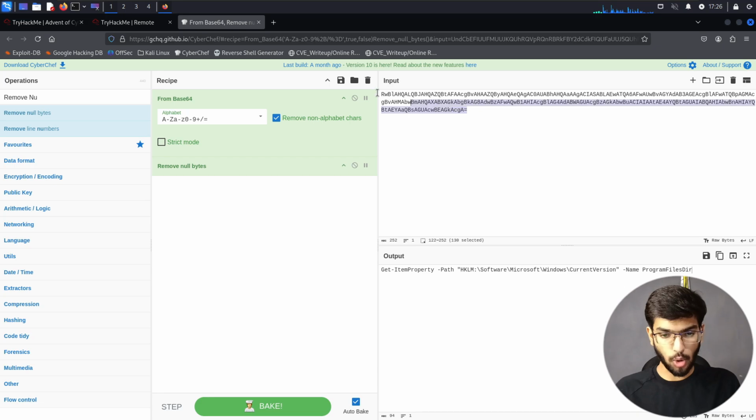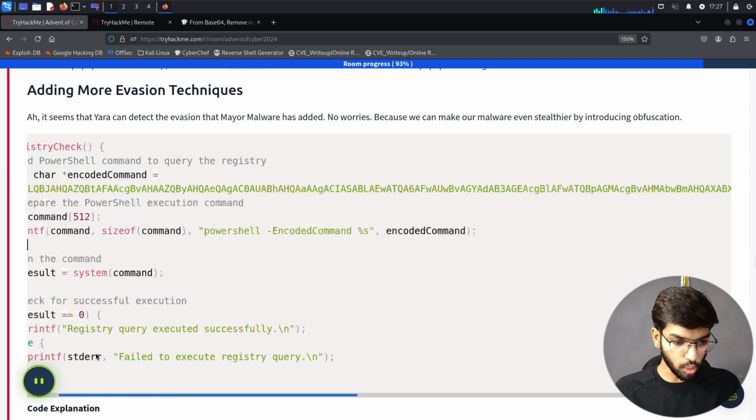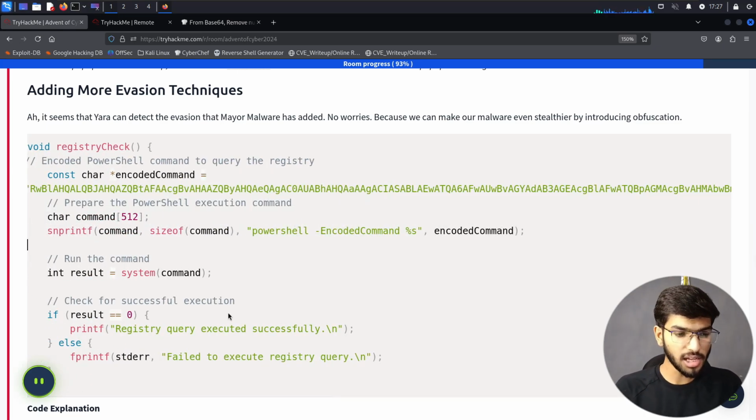The command which is encoded is being decoded using base64 to show the command, which says Get-ItemProperty with the path to our registry entry and the name ProgramFilesDir. This is going to bypass our initial YARA rule which we had written, which was looking for the string for the registry entry. The same goes for encoding and decoding of the commands by using the function EncodeCommand and running it through the system command here.